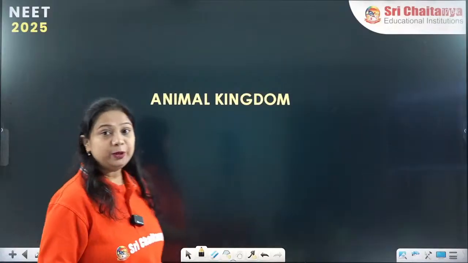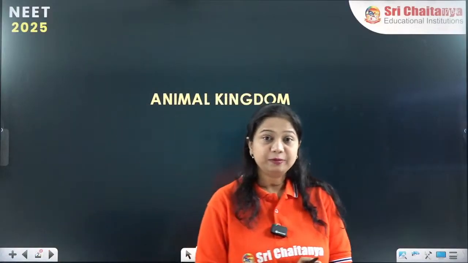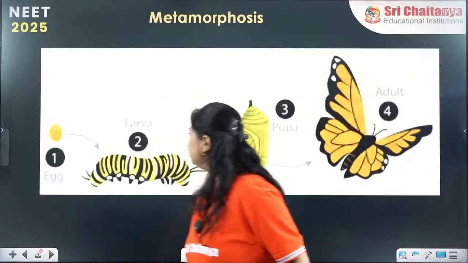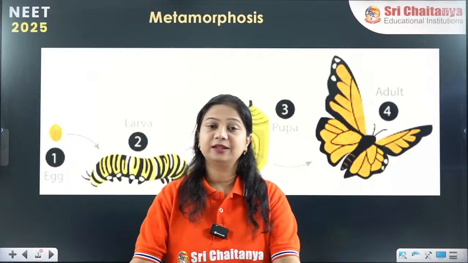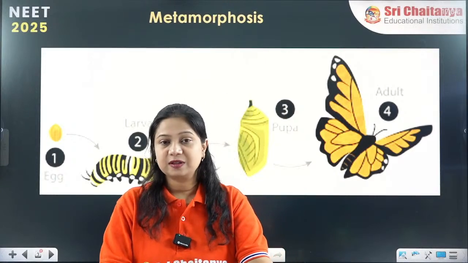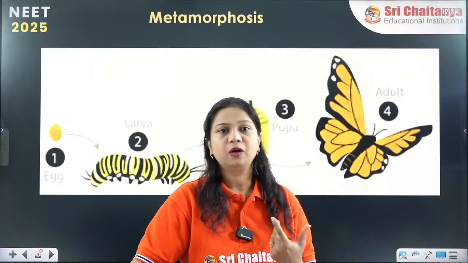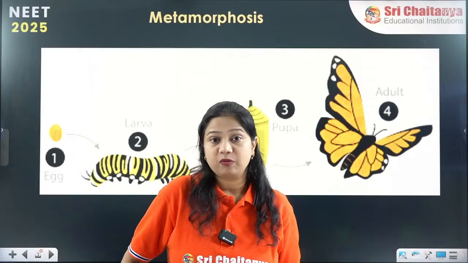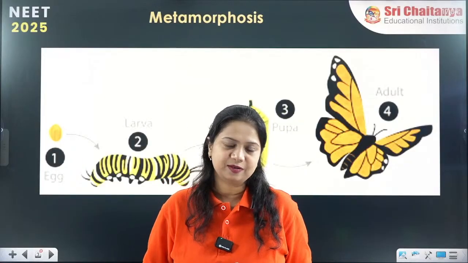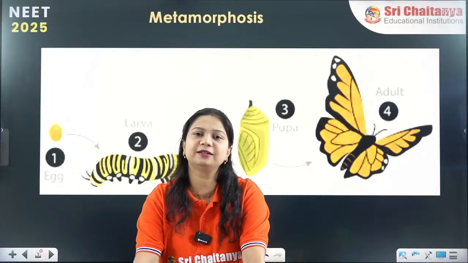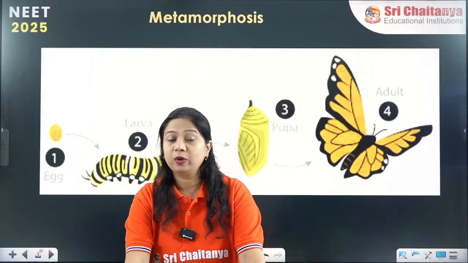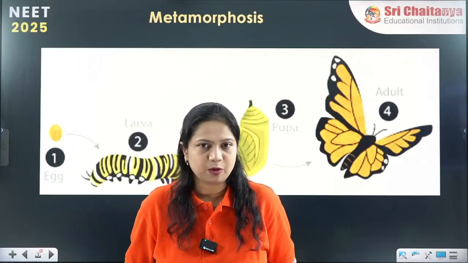Okay, so we were continuing the animal kingdom, right? The animal kingdom, the kingdom which contains all the organisms which have the characteristics to be called as an animal. We were studying about the various aspects of their life processes, how they respire, how they move around, how they circulate their blood as well as different types of body fluids. We were discussing the reproductive system, and here we have reached the point where we will be studying the process of metamorphosis.